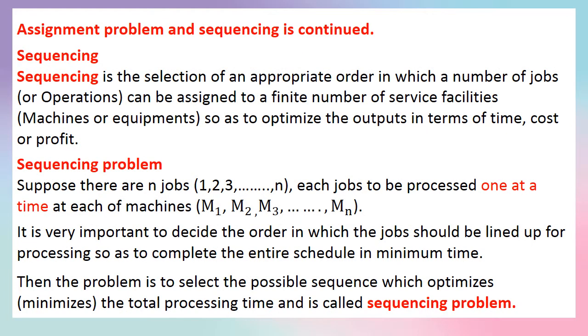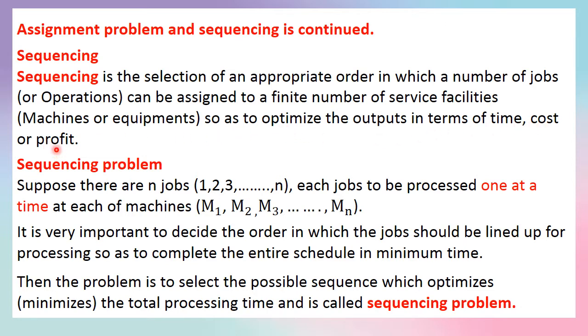Sequencing. Sequencing is the selection of an appropriate order in which a number of jobs or operations can be assigned to a finite number of service facilities, that is machines or equipments, so as to optimize the outputs in terms of time, cost or profit. Optimization means minimization or maximization. Minimization in the case of time and cost, and maximization in the case of profit.